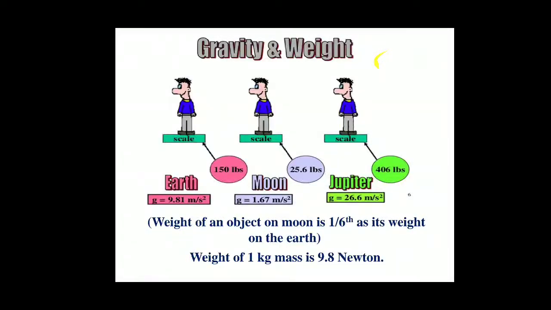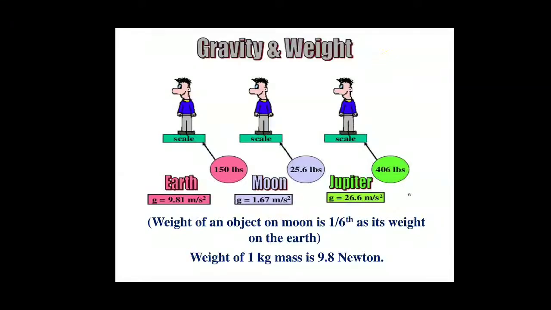The gravitational constant, no doubt, is fixed everywhere, on the surface of earth, moon, or any other planet. But the mass and radius of the planet are different, so acceleration due to gravity is different on different planets, and so the weight of an object will also be different.